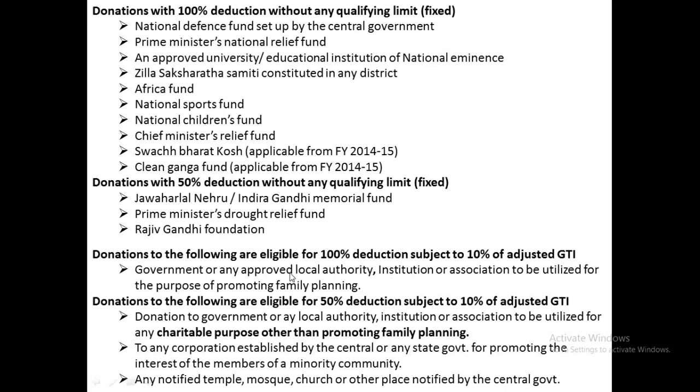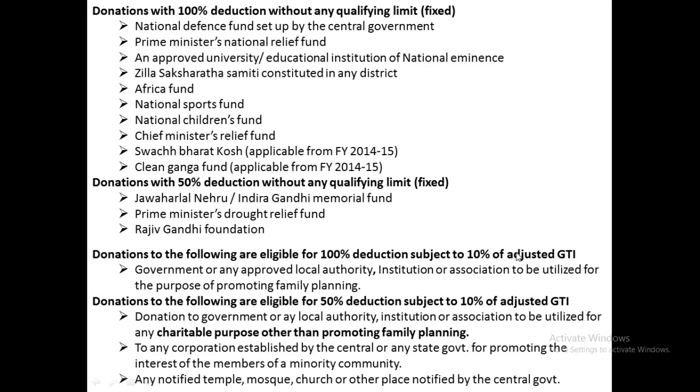That means if the assessee has donated any amount of money to the government or any approved local authority or institution or association to be utilized for the purpose of promoting family planning, like donating funds to the BBMP for promoting family planning, in such cases the entire amount is to be allowed as deduction, compared with the 10% of adjusted gross total income.